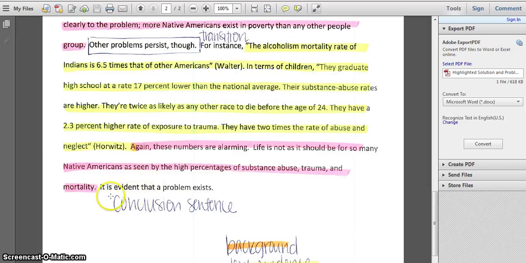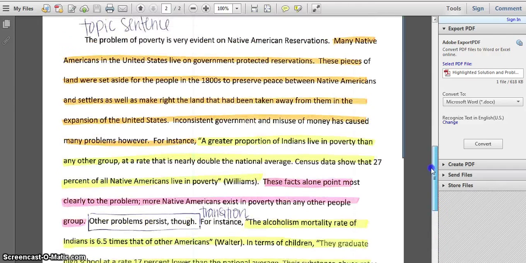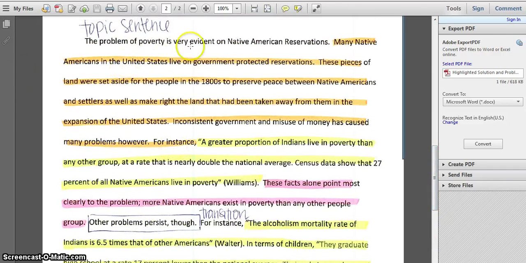And I end with a very clear conclusion sentence. It is evident that a problem still exists, which should look very similar to my first sentence. The problem of poverty is very evident on Native American reservations. I stayed true to what I stated in the first sentence.